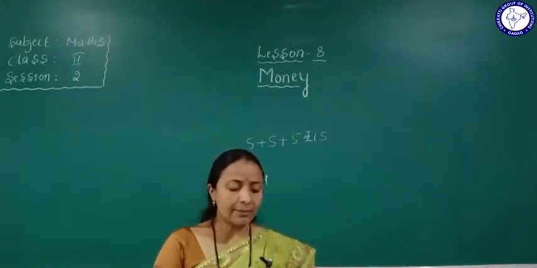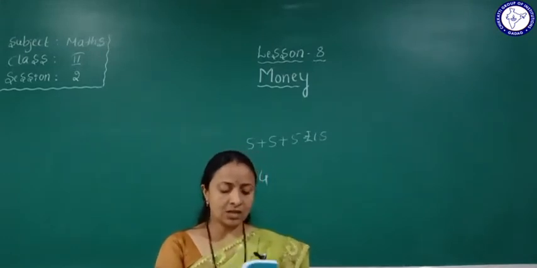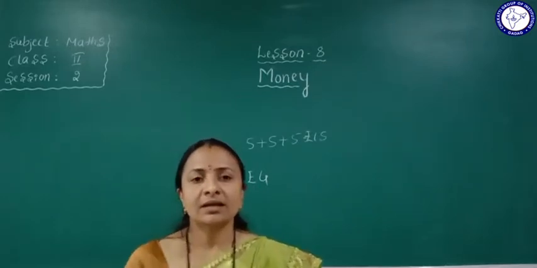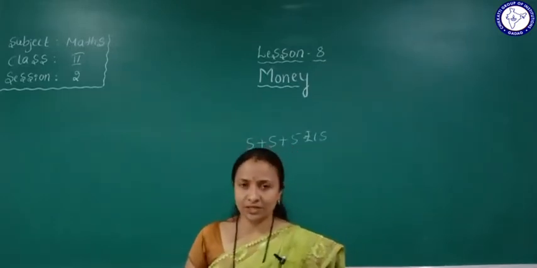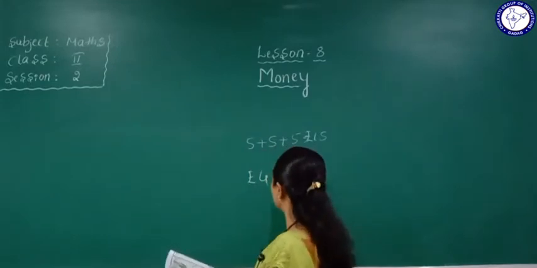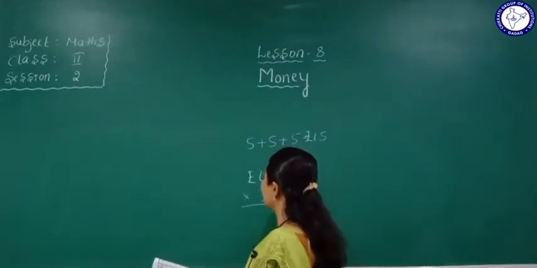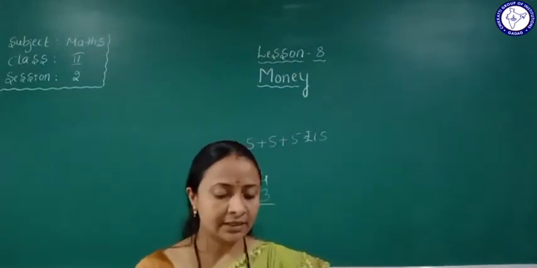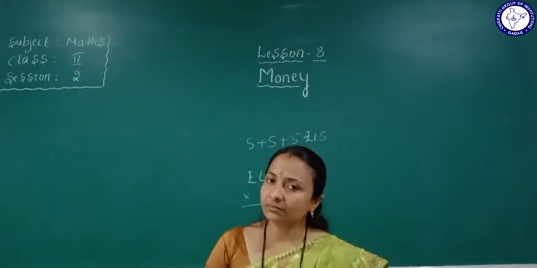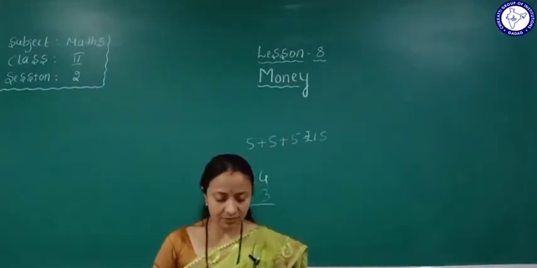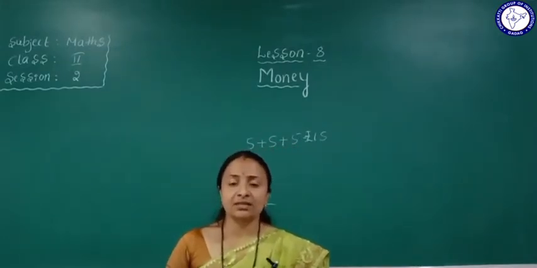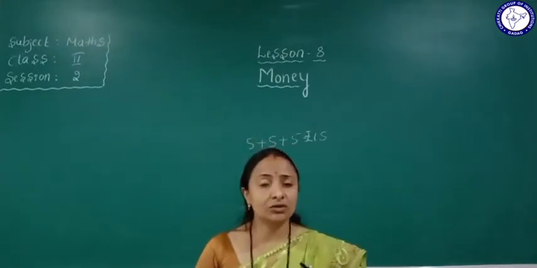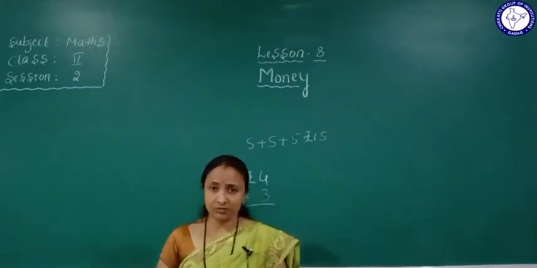Next, she says, uncle, give me 3 chocolates. How many chocolates is she collecting here? She is collecting 3 chocolates. So the uncle gives 3 chocolates to that girl. Then take the change. How much money did she give to the shopkeeper? She gave the shopkeeper 15 rupees.